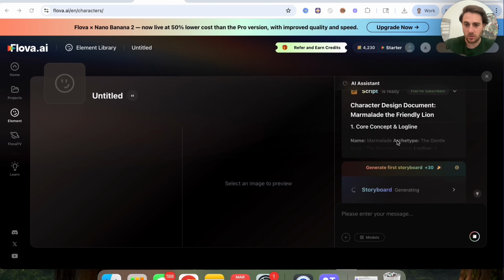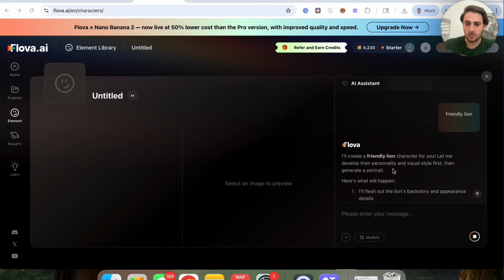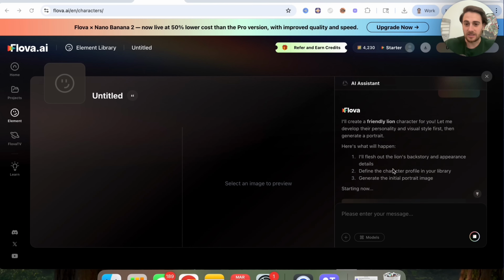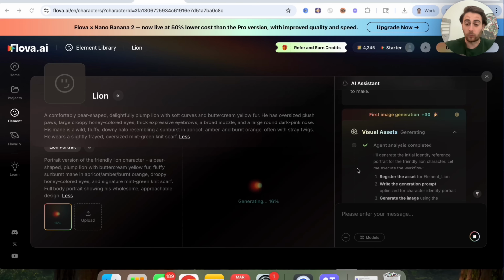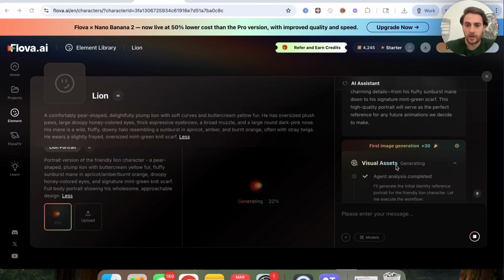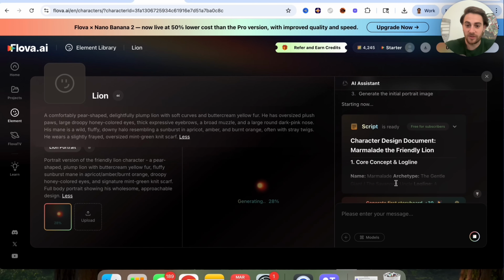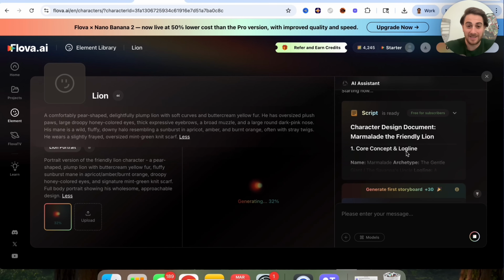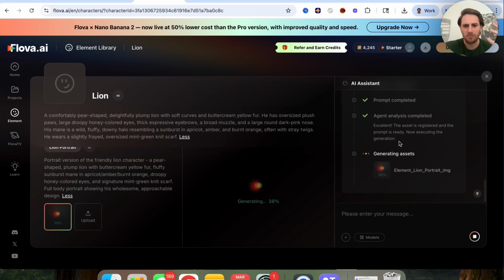Okay, now this has literally gone through. This is a script here. This has created a storyboard. And then what this is going to do is actually create this friendly lion character right here. We can see that this is now going through and generating the visual assets. What I really like about this is it didn't just go through and create what we wanted. It literally went through and designed everything about it: how it should feel, how it should look, what the core concept is, what it's going to be used for. So this feels a lot more alive.